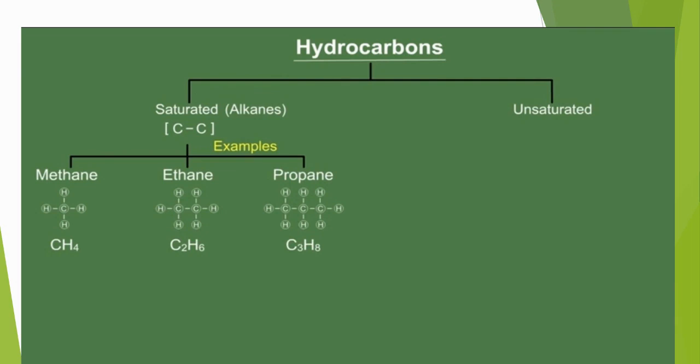Now we have completed first saturated alkanes. There is single bonding between 2 carbon atoms. First 3 members are methane, ethane, propane. Next will be butane, pentane, hexane. And you can draw them by putting the value of n. Next one is